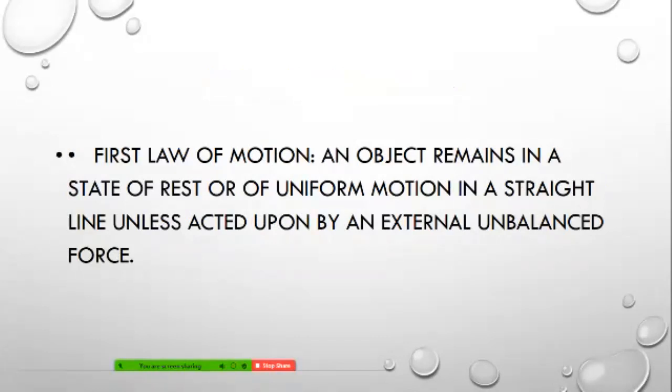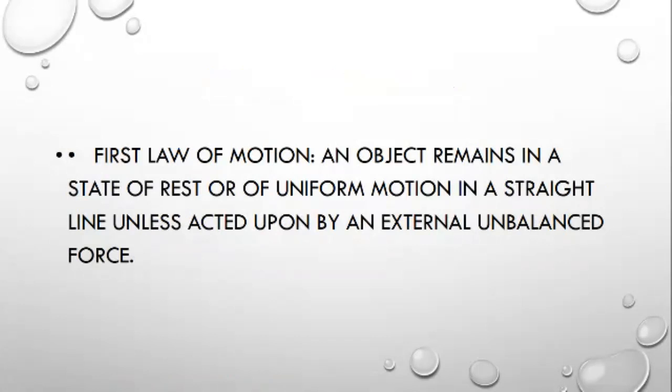Students, the first law of motion, here we have to understand. An object remains in the state of rest or of uniform motion, like you are riding a cycle in uniform motion, or you are driving a car and the car is moving in uniform motion. An object remains in a state of motion in a straight line unless acted upon by an external unbalanced force.